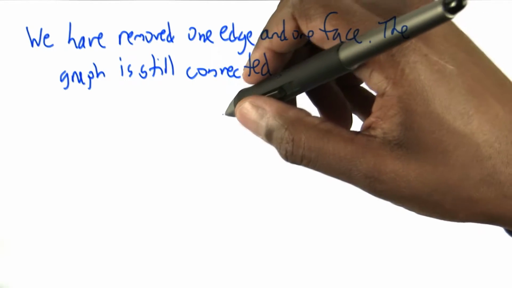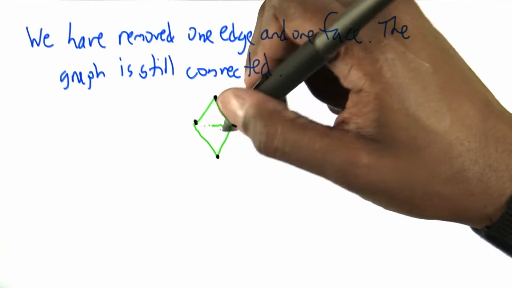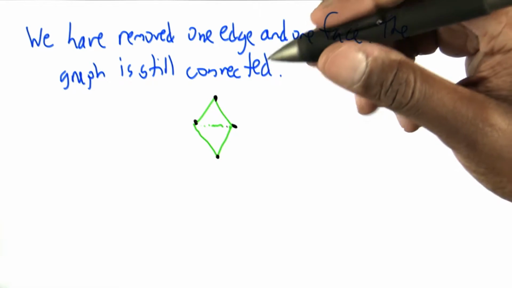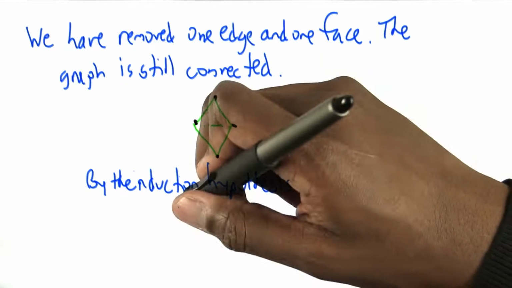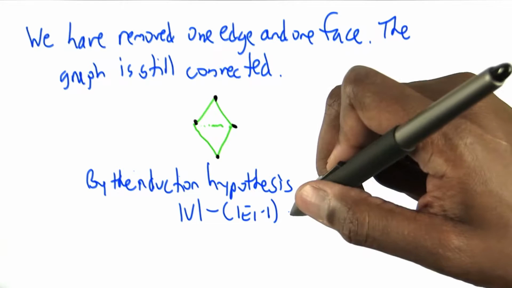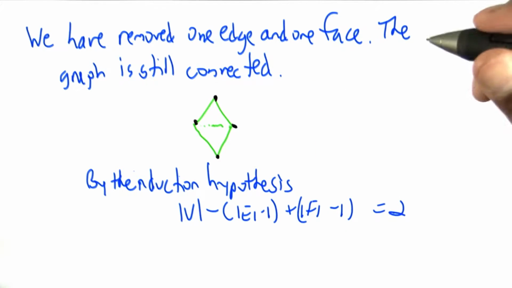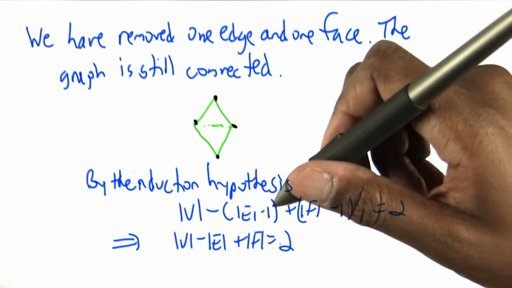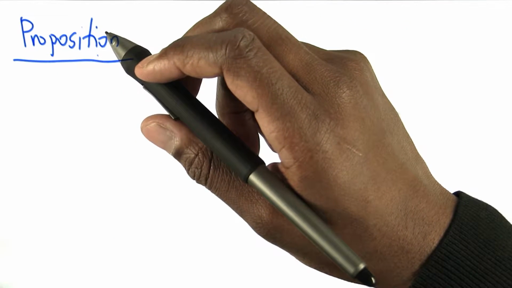The graph is still connected because you could still go around and get everywhere you needed to get to, just not by that shortcut. And of course, it's still a planar drawing. We don't increase the number of crossings by removing edges. So, by the induction hypothesis, the number of vertices minus the number of edges, which is the number of original edges minus 1, plus the number of faces, which is the number of original faces minus 1, equals 2. But of course, this is just v minus e plus f equaling 2. So that's an equation relating the number of vertices, edges, and faces.